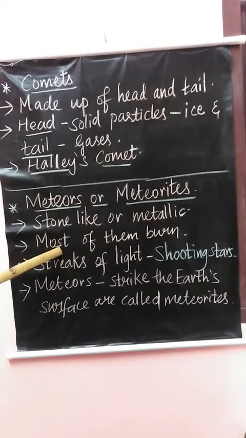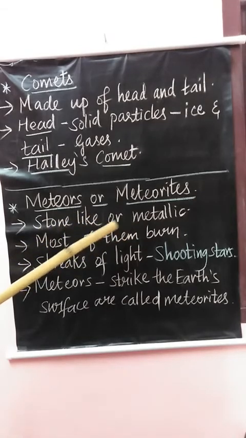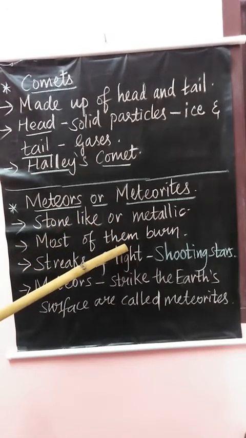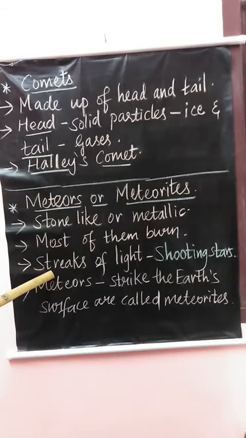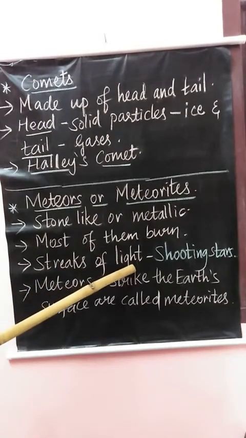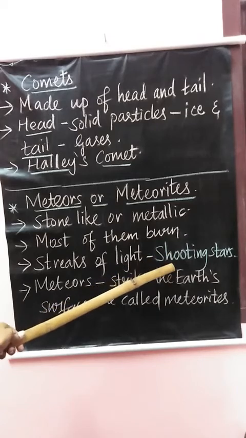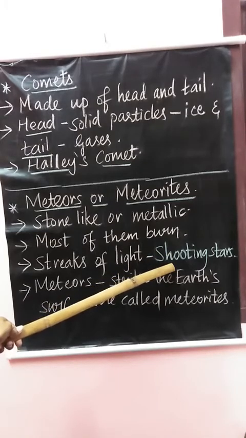When they enter into the Earth's atmosphere, most of them burn, as they often appear as streaks of light in the sky. So how do they appear in the sky? They appear as streaks of light, so they are also known as shooting stars.